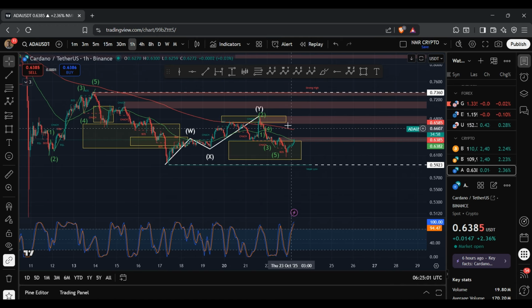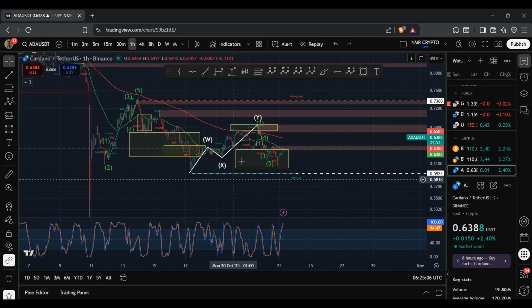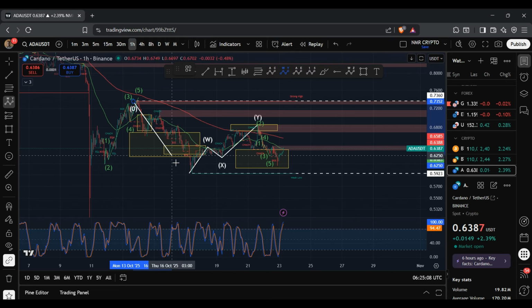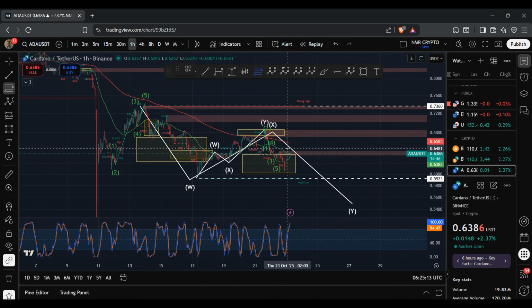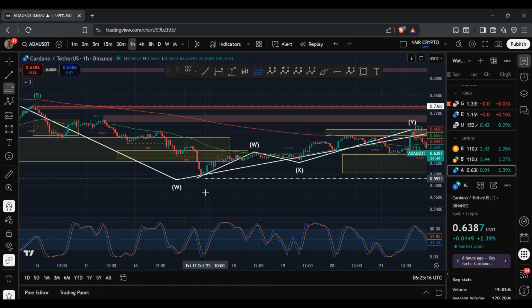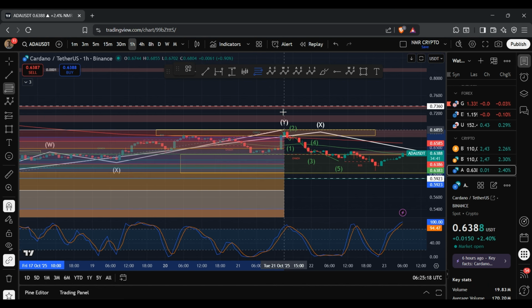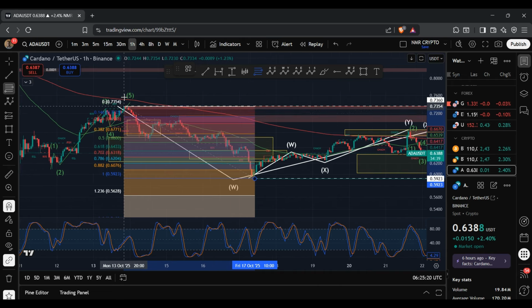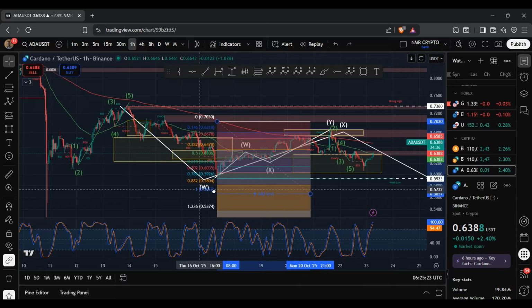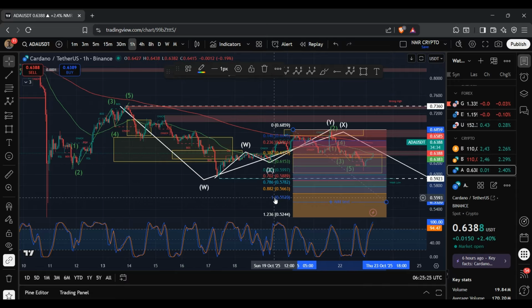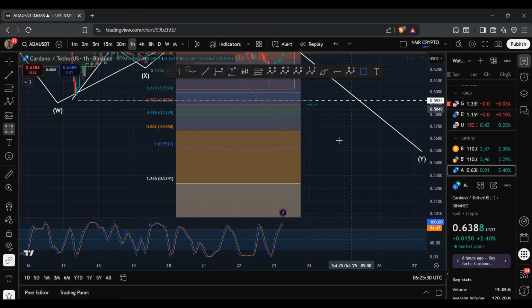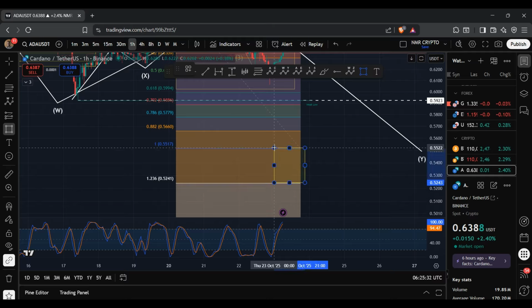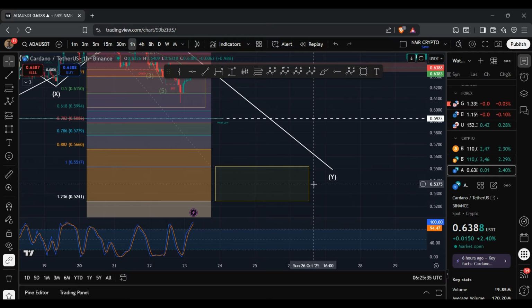And what we could see is a deeper move to the downside, where we then breach below this level at 59.22 cents. And if that's the case, that will then mean that what we are forming is a bigger WXY structure to the downside. And so what I'll do is I'll set out the Y wave target. So if I bring in the fib tool and bring this up to 68.55 cents. And so worst case scenario, what we could see is ADA potentially reach anywhere between 52.41 cents to 55.17 cents.